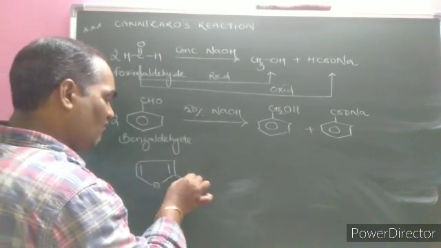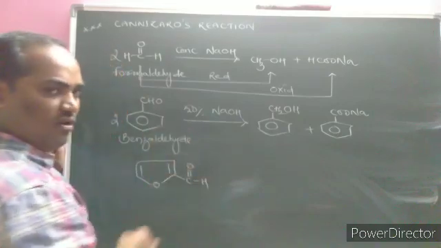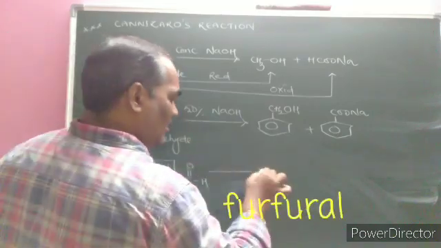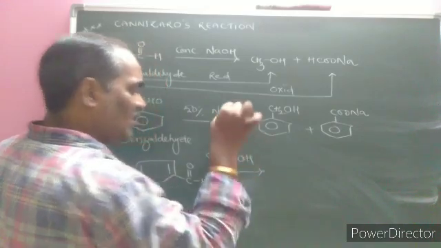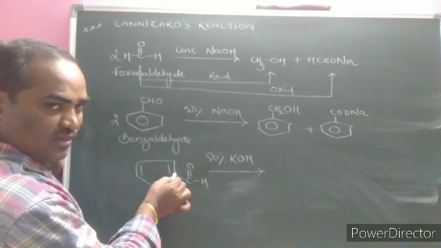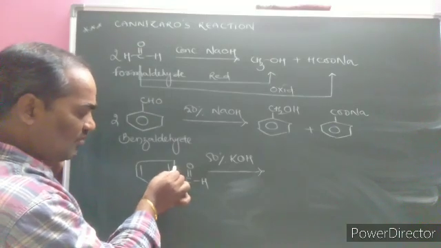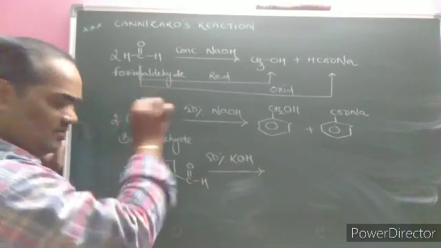Here furfural is given. Furfural. If a 50% solution of potassium hydroxide is given, let us imagine. Here the functional group is there, the next carbon is called alpha carbon. Alpha carbon: 1, 2, 3, 4 bonds are completed, there is no hydrogen.